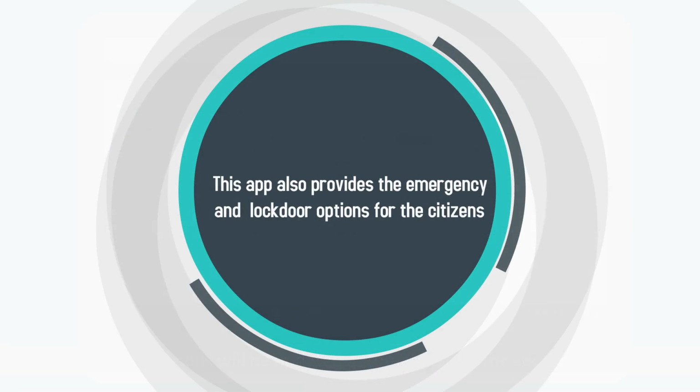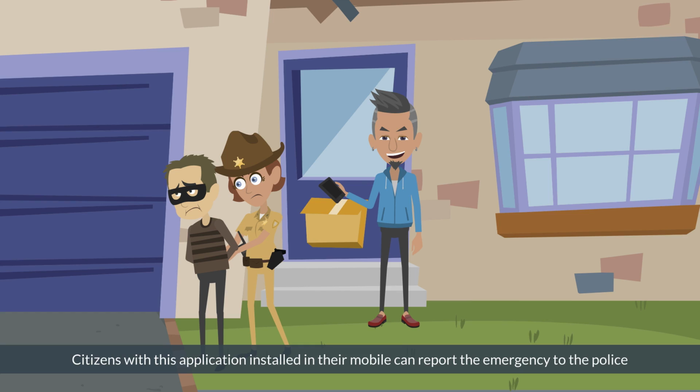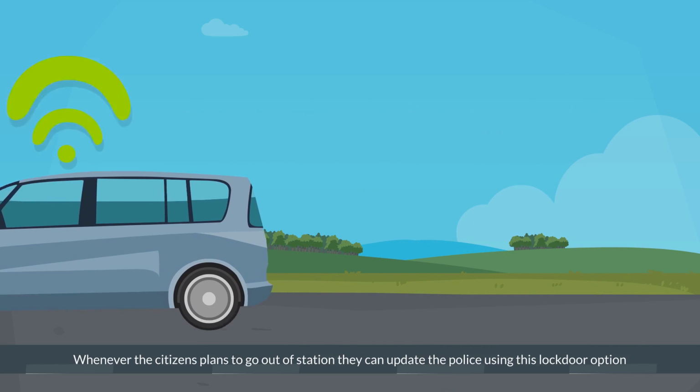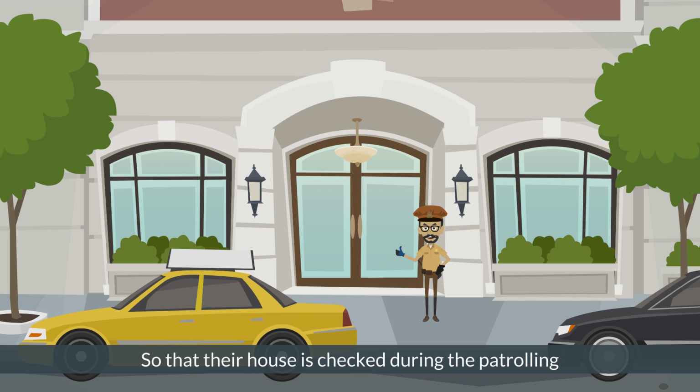This app also provides the emergency or lock door options for the citizens. Citizens with this application installed in their mobile can report the emergency to the police. Whenever the citizens plan to go out of station, they can update the police using the lock door option so that their house is checked during the patrolling.